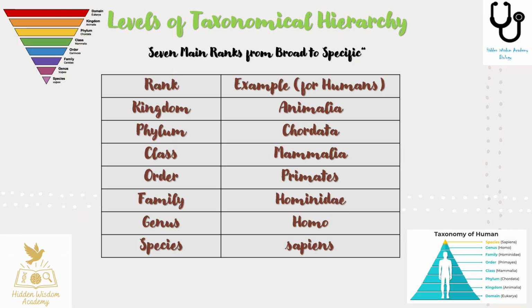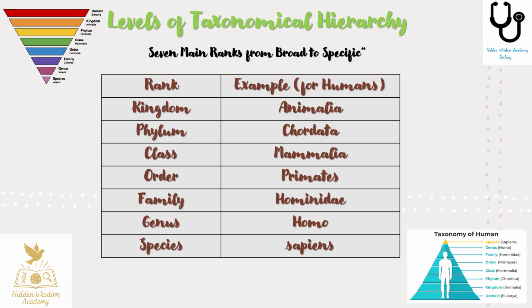Now let's look at the 7 primary levels of taxonomic hierarchy. They begin with the broadest category, the kingdom, and move step by step down to the most specific, the species. Let's take the example of humans. We belong to the kingdom Animalia because we are multicellular, eukaryotic, and heterotrophic.